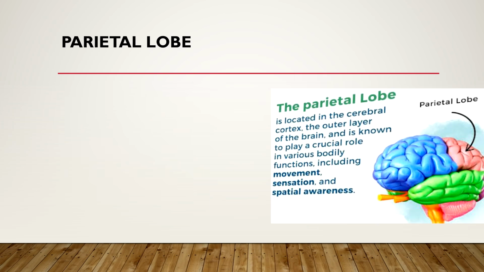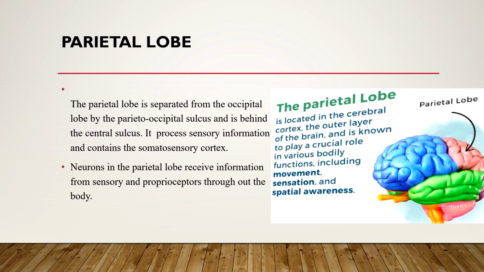So this is the parietal lobe. The parietal lobe has the somatosensory cortex. Whatever sensory information is processed, it is processed in the somatosensory cortex, mainly in the parietal lobe, which receives information from sensory receptors and proprioceptors. Neurons in the parietal lobe receive information from sensory receptors and the proprioceptors throughout the body.